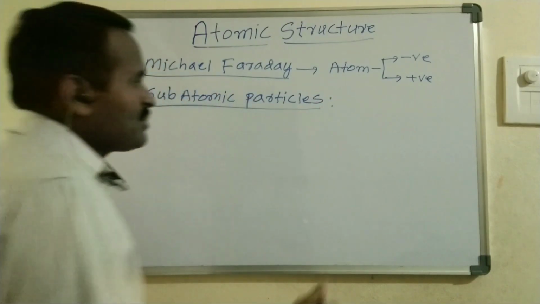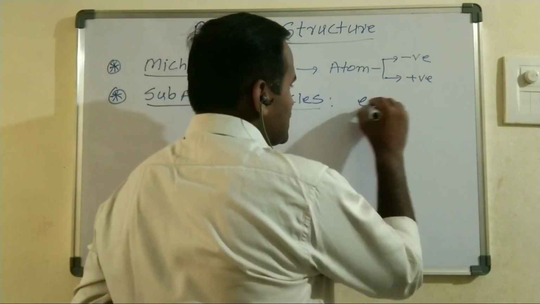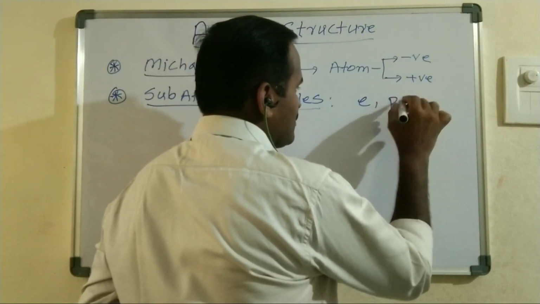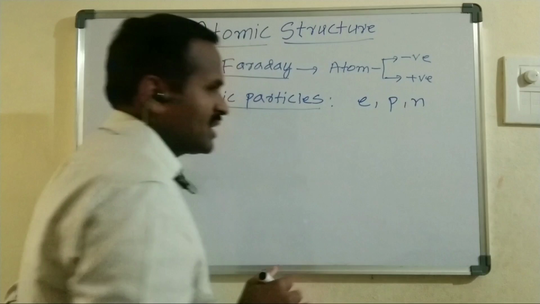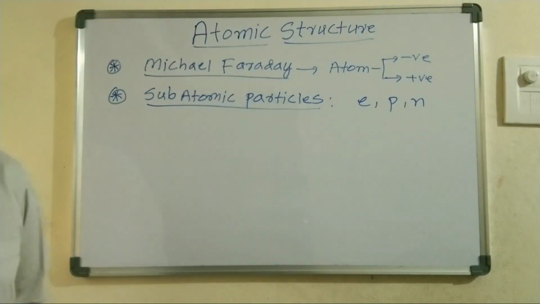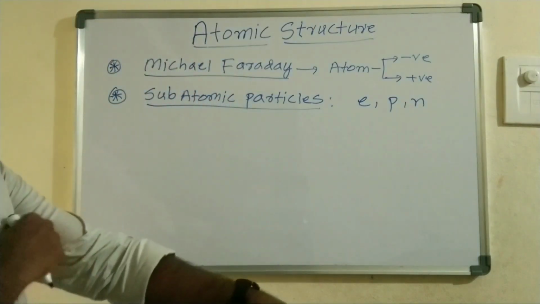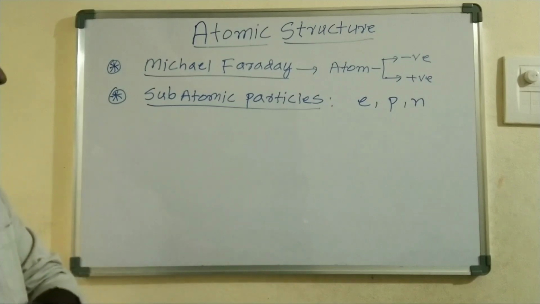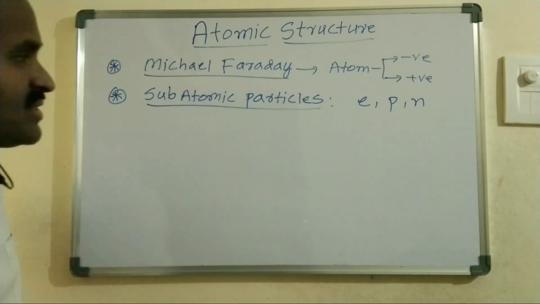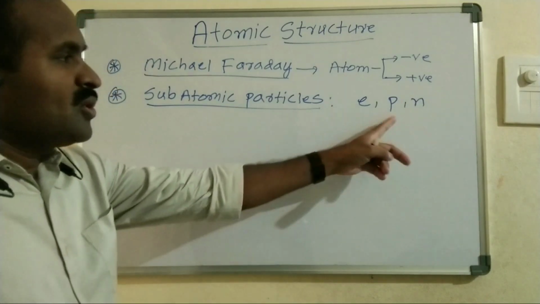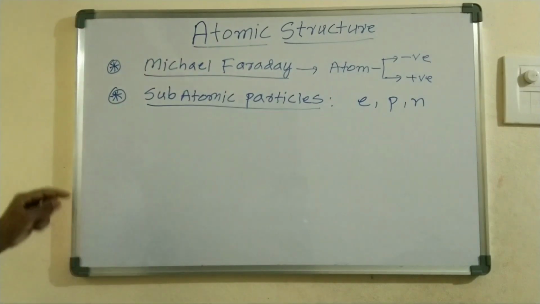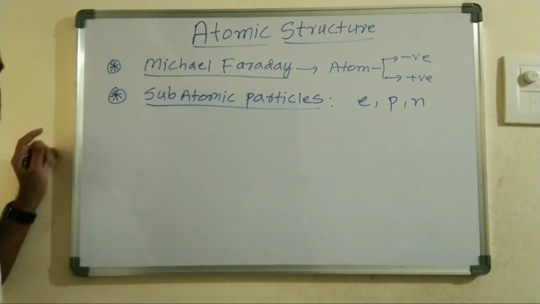What are the fundamental particles of an atom? Mainly there are three: one is the electron, another is the proton, and the other is the neutron. These three are called the subatomic particles of an atom. The electron was discovered by J.J. Thomson, the proton by Goldstein, and the neutron by James Chadwick.